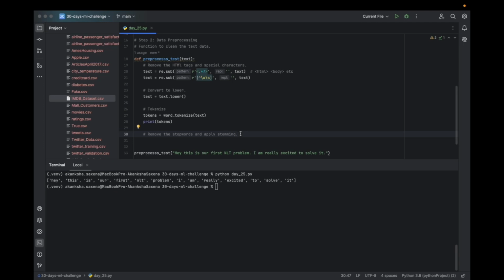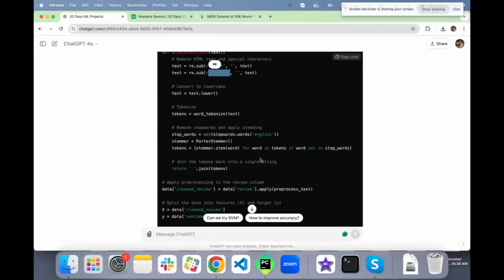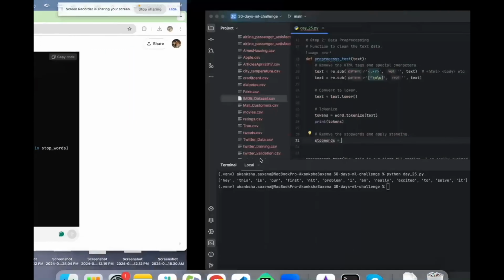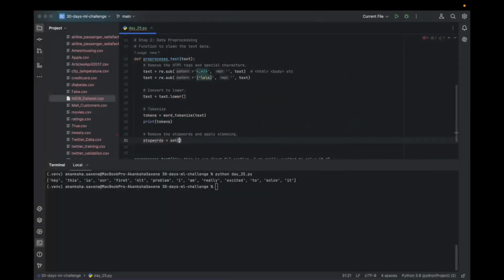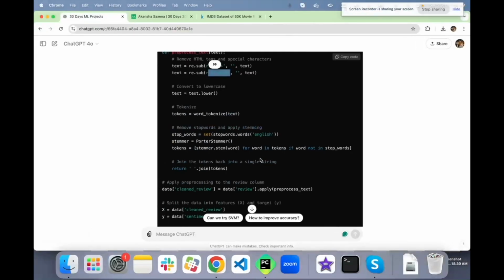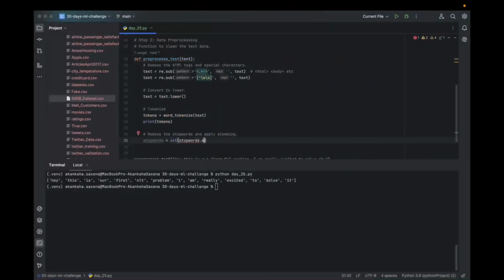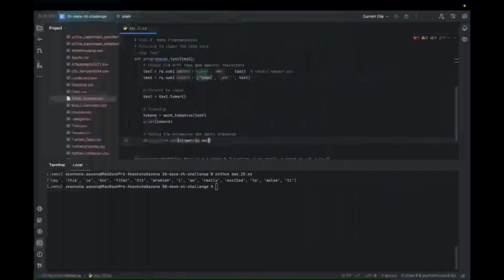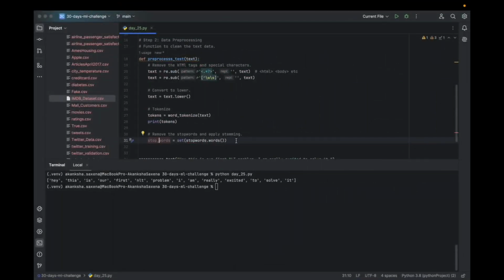So for that we are going to remove them. And how are we going to remove them? We will create stop words using the set of stop words of the English language.